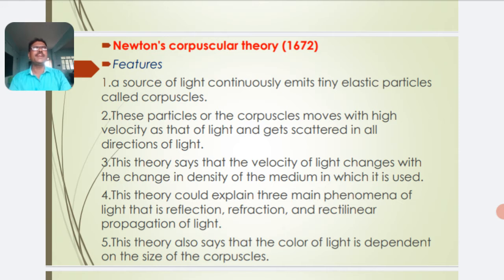A source of light continuously emits tiny elastic particles called corpuscles. These particles, or corpuscles, move with a high velocity, as that of light, and get scattered in all directions. This theory says that the velocity of light changes with the change in density of the medium in which it travels.